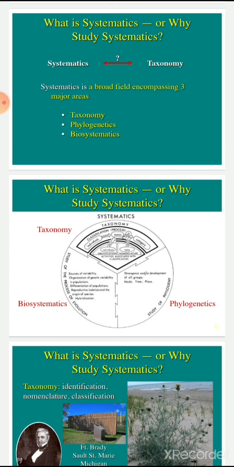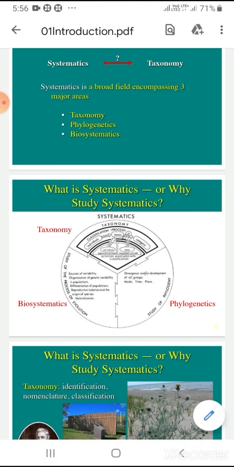These tools organize genetic variability in population. It leads to differentiation of population. After differentiation of population, reproductive isolation develops and the origin of species takes place. Environment and ecology also play a role in selection.